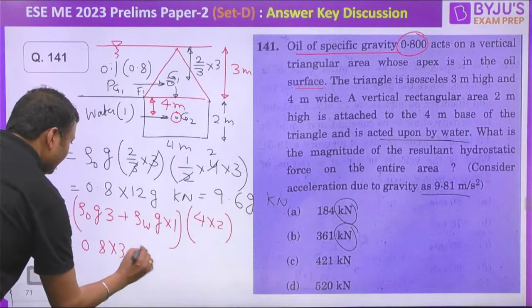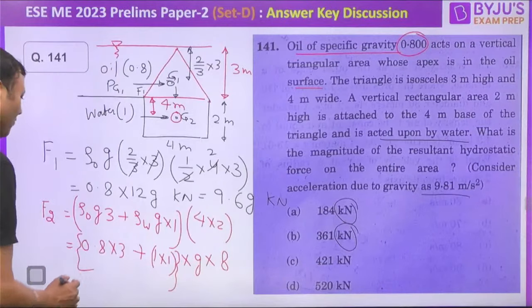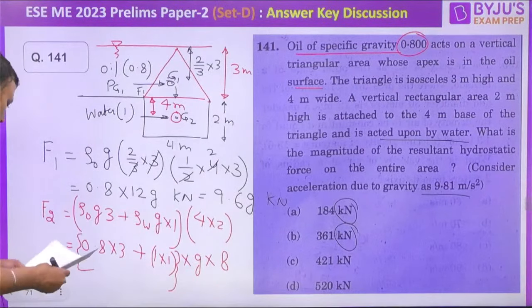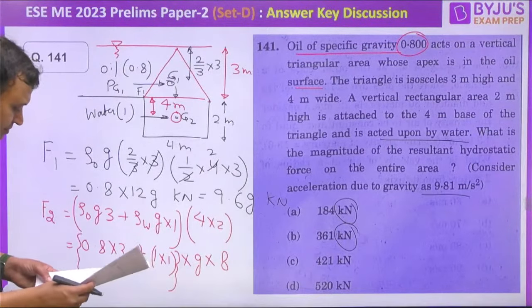So what is the value? 3 into 0.8, 2.4 plus 1, 3.4 into 8. So it will be 27.2 g kilonewton. F2 will be equal to 27.2 g kilonewton.